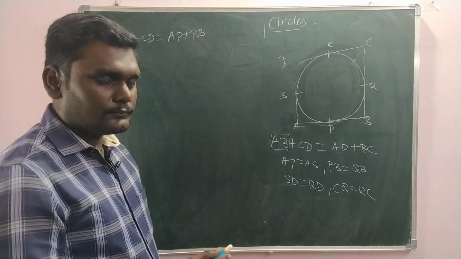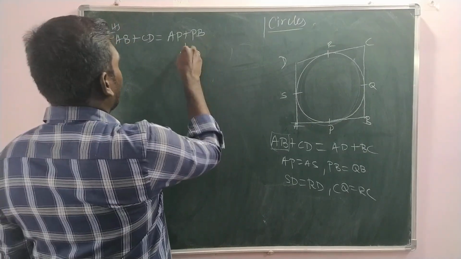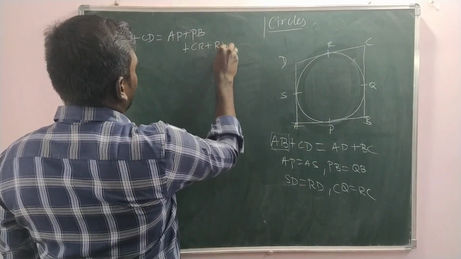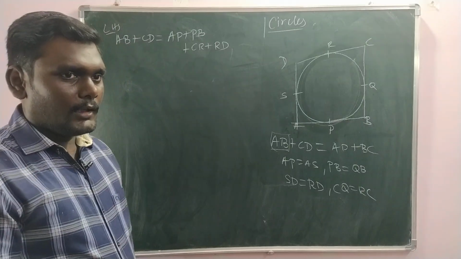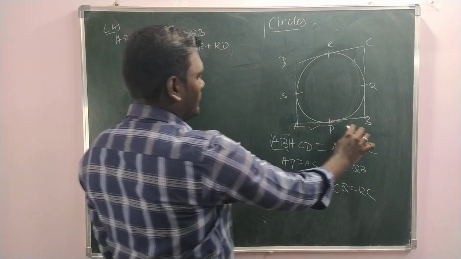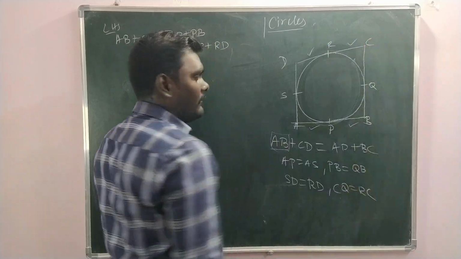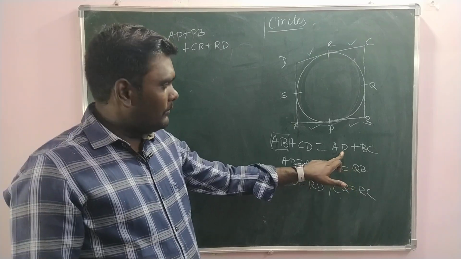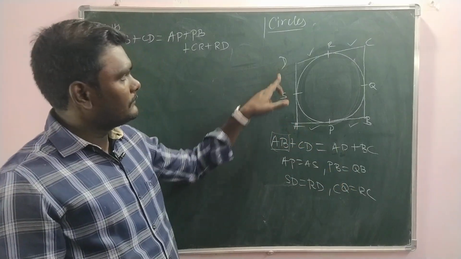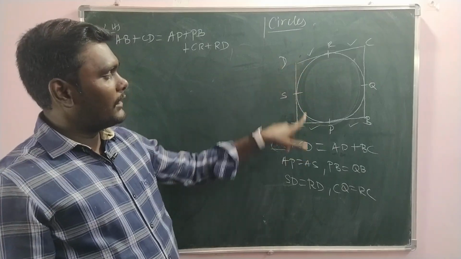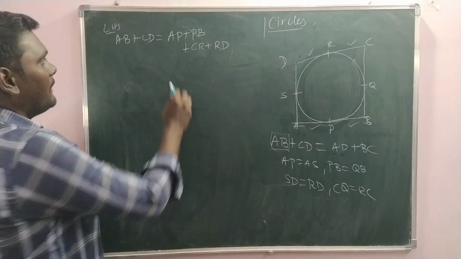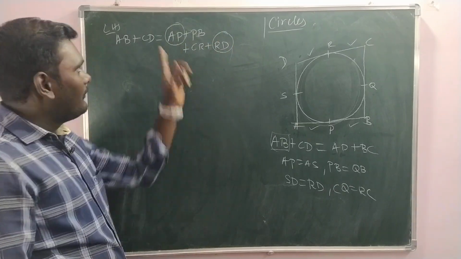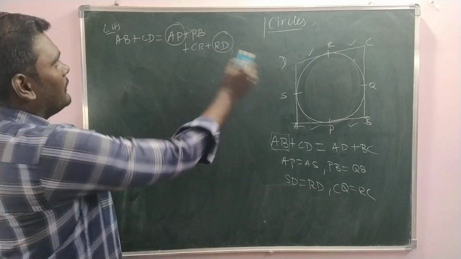Is it or not? And then plus CD can be written as CR plus RD. Okay. Now these four things we have written. Clear? We should get the sides of AD. Don't bother, look at the side AD. These two things are there, right? Who are they? AP and RD. AP is here, RD is here. Replace their corresponding pairs. That's all. First and last.